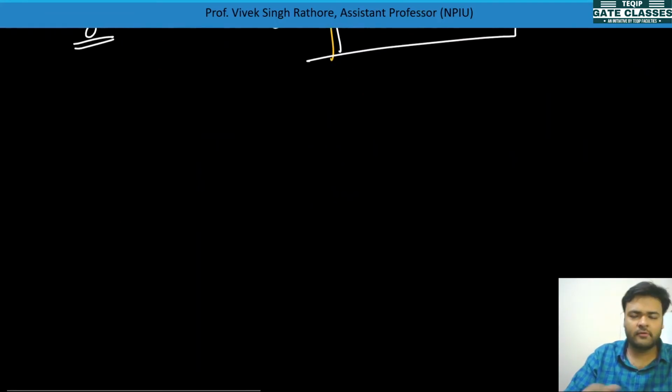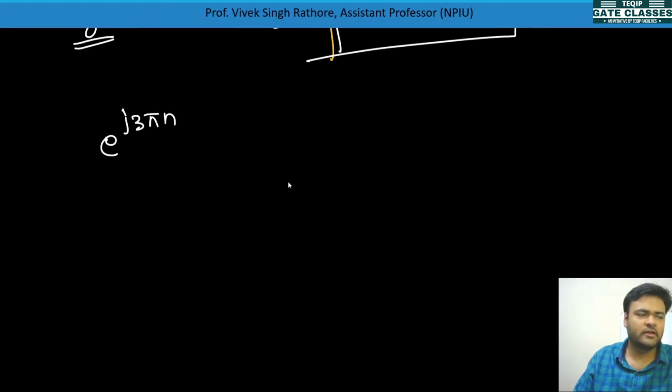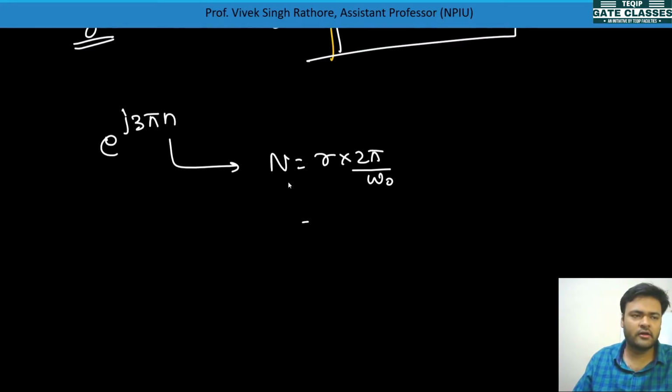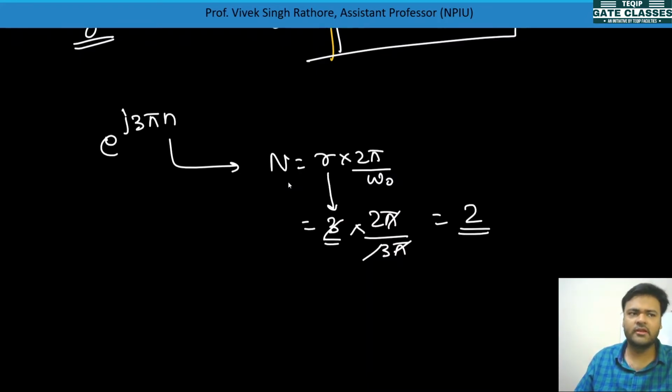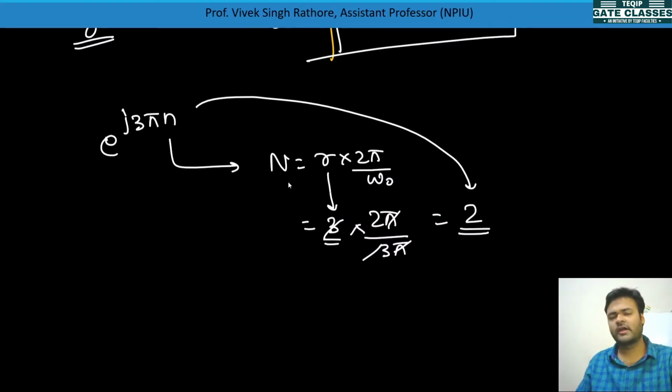For another type of signal like e to the power j 3 pi n, its fundamental time period will be n is equal to r into 2 pi by omega naught, and here 2 pi by 3 pi will be there, so it will come as 2 by 3. So r can be equal to 3, because when we multiply by 3 it comes as an integer value, and that is 2. So here the r value can be 3, and this signal is periodic and has fundamental time period 2.